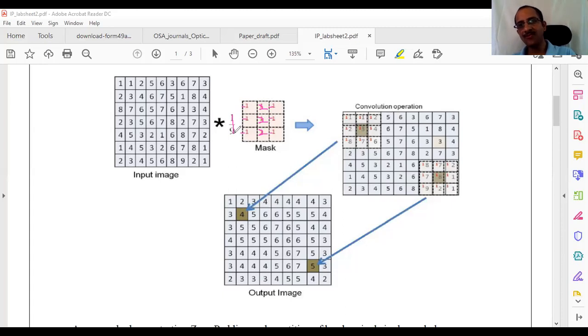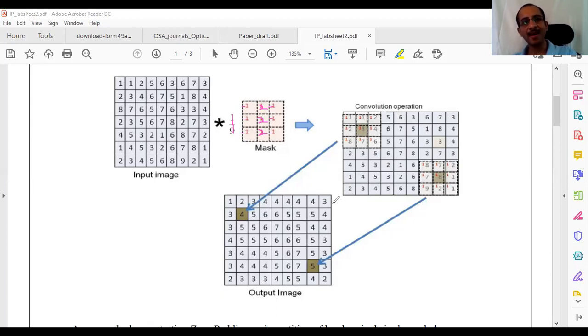If I do correlation or convolution with respect to this mask, what do you think is happening in the output? Can one of you tell? Where do you think high values in the output will be? Where do you think low values in the output will be? No comments? Okay. Those who have studied image processing should have readily told this.